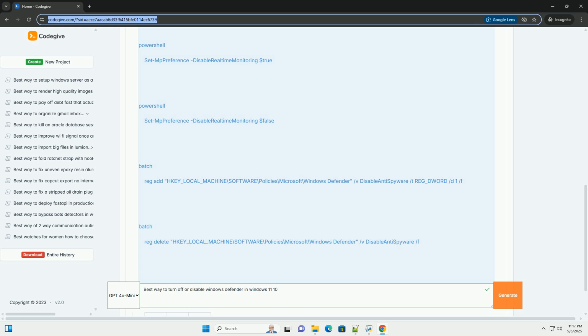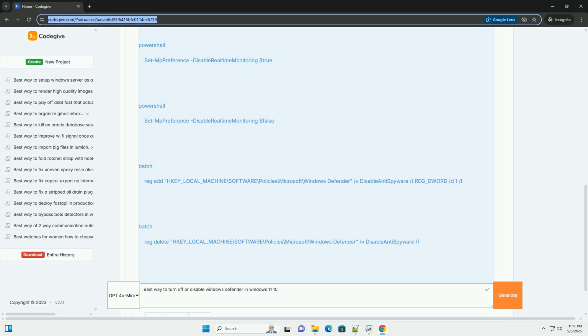Testing after disabling Defender: test your alternative antivirus solution thoroughly to ensure it's working as expected. Run a full system scan and verify that real-time protection is enabled. Updates: keep your antivirus software, whether it's Defender or a third-party solution, up to date with the latest virus definitions and program updates. Outdated antivirus software is significantly less effective. Re-enable when done: if you only disabled Defender temporarily, for example for software installation, remember to re-enable it as soon as possible.